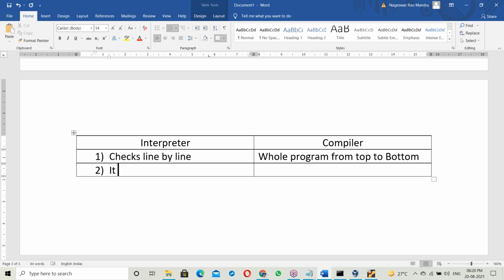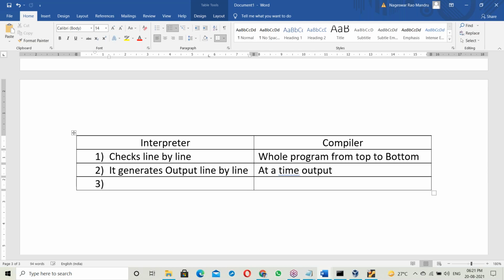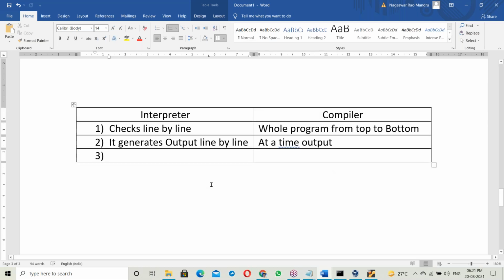Next, the interpreter generates output line by line. The compiler gives output at a time, because it creates an exe file. That exe file is executed and gives the output at a time. Okay.